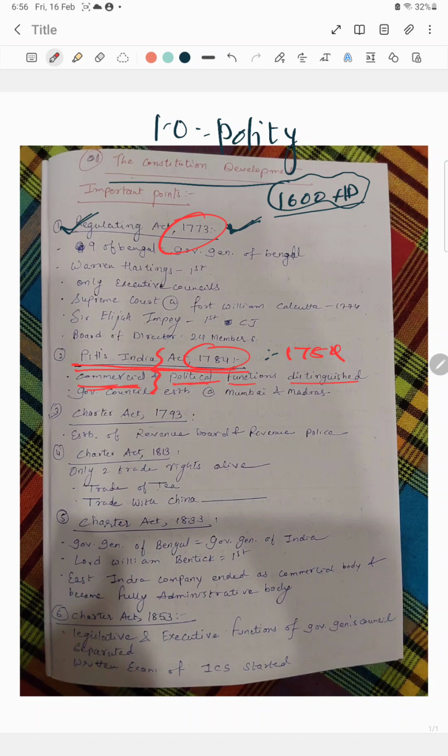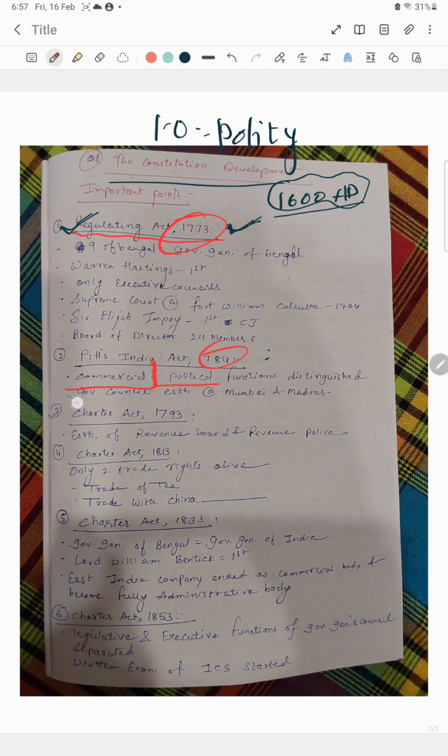The persons dealing with commercial matters will only deal with commercial, and the political body will be different. Before this, in the Regulating Act, the board of directors numbered 24, and there was no clear mention of the separation of commercial and political functions. So in Pitt's India Act 1784, they finally came up with the idea that we will separate these two portions and control them separately.